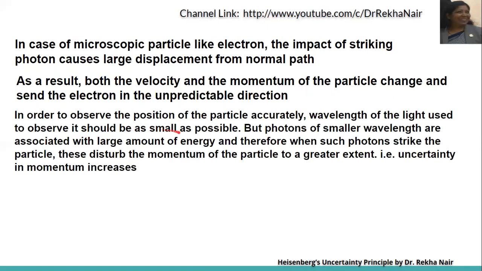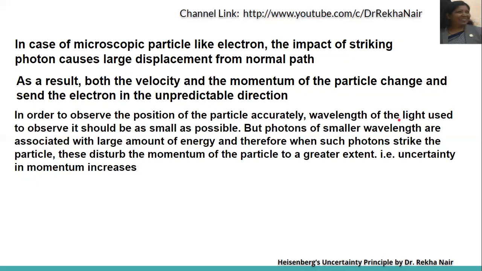In order to observe the position of the particle accurately, the wavelength of the light used to observe it should be as small as possible, because to observe the position of the particle, the wavelength should be of the same order. So if the particle is very small, then the wavelength of the light used also should be very small. But photons of smaller wavelengths are associated with a high amount of energy, because we know that lambda is inversely proportional to nu.